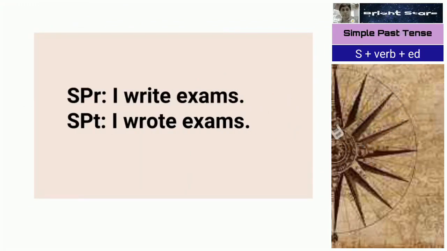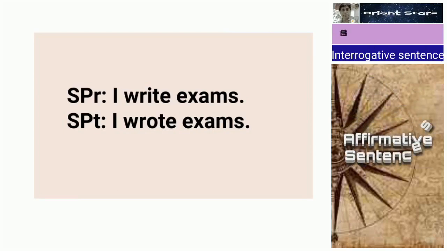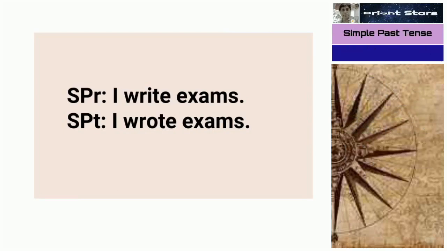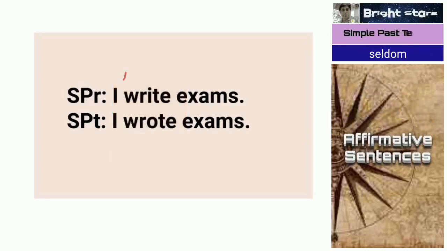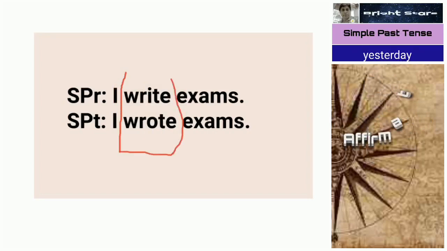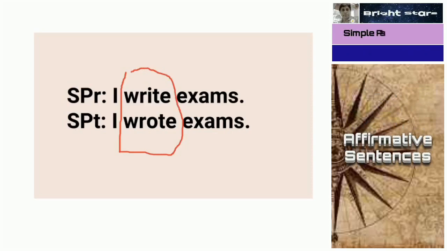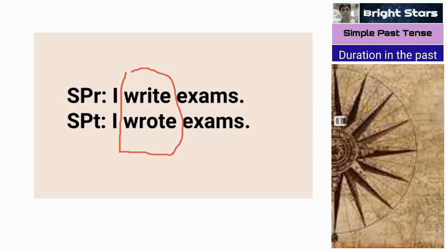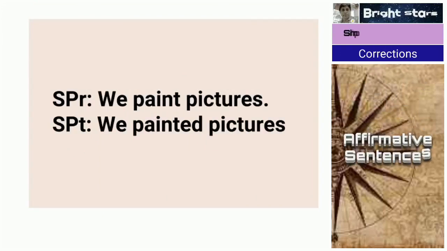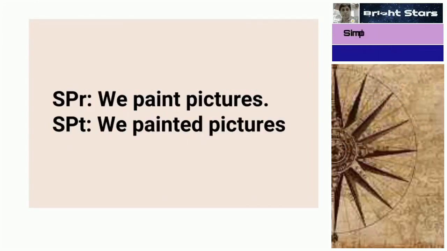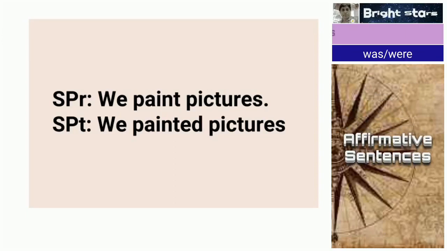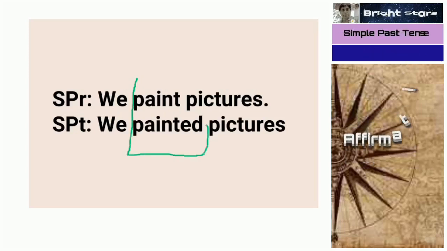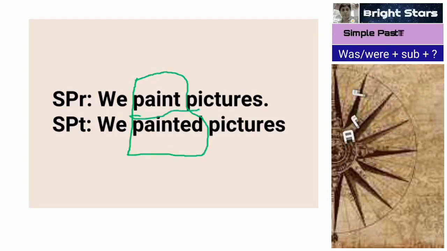Simple present tense and simple past tense comparison I have given, so that we can revise this one. So here you can find "write" in simple present tense, "wrote" in simple past tense. "Write" becomes "wrote". I write exams, simple present tense; I wrote exams, simple past tense. So next one, simple present tense and simple past tense once again. We paint pictures, we painted pictures. This is how the verb changes, you see. Simple present tense "paint", simple past tense "painted", "ed" we have added.